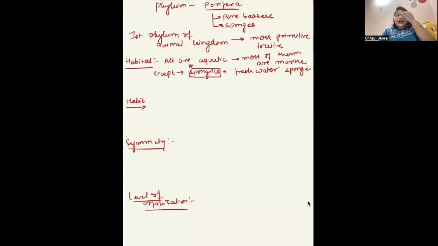Next is habit. In habit, here we are going to talk about one thing, sessile or motile. What does sessile mean? Sessile means immovable. Immovable means it is attached to a substratum, like how the plant is, right? It is attached to the soil. It has roots which go deep into the soil. That is one way of getting attached to the substratum, but it is attached to the surface soil, right? Same way, sessile organisms are attached to the substratum.